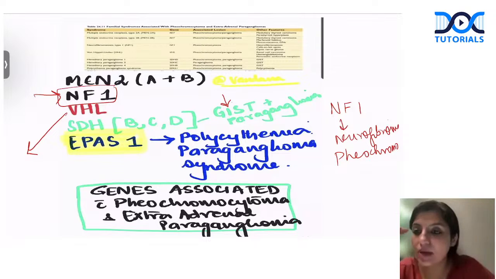Apart from that, pilocytic astrocytoma can extend to the eye. So optic nerve gliomas can be associated with NF1. So that's another question that can be asked. Optic nerve gliomas can be associated with NF1.